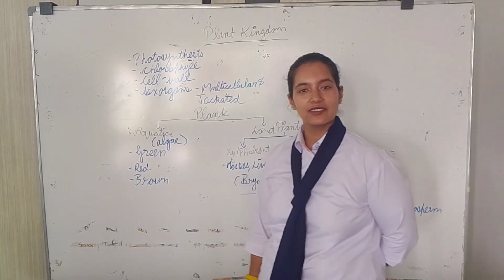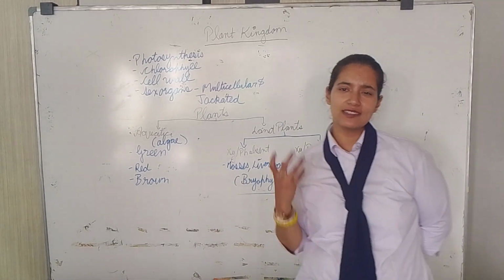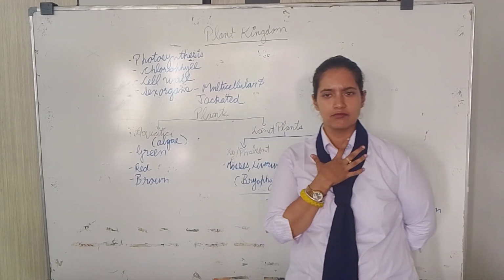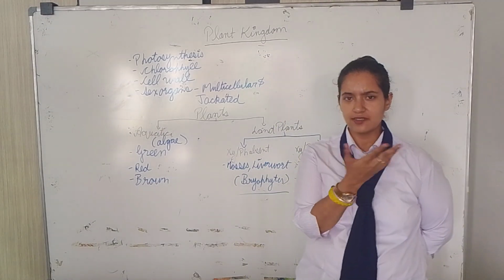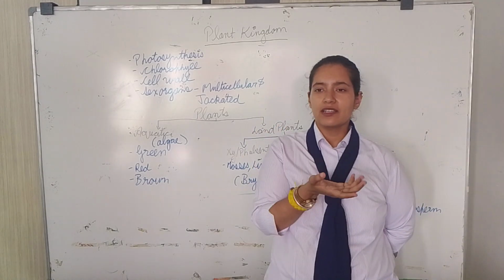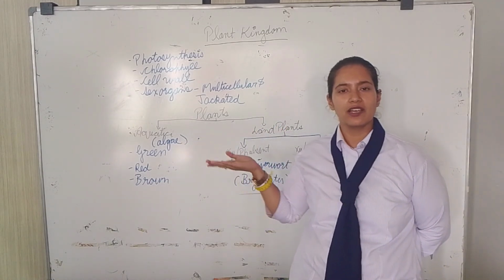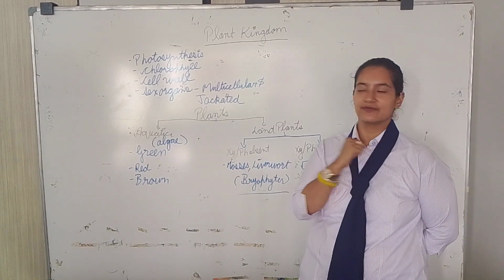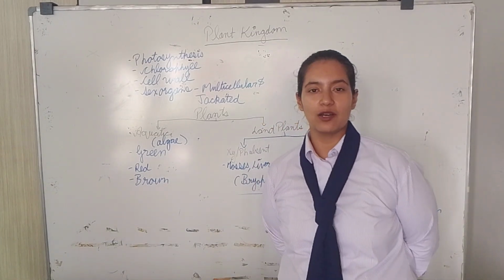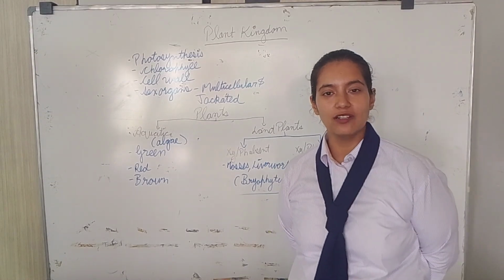About the plant kingdom. When we talk about the plant kingdom, what do you understand? Plant means greenery around us, yes or no? So plant क्या होता है? जो हमारे आसपास पेड़ पौधे हैं वो क्या है? Plants ही तो है बेटा. So firstly, I will be telling you about the general characteristics of the plant.